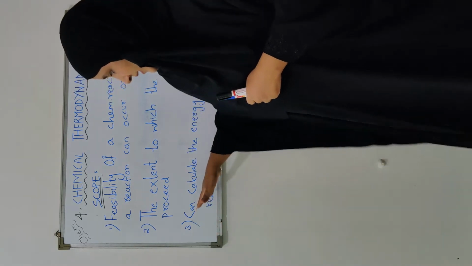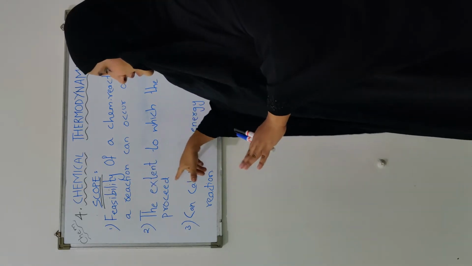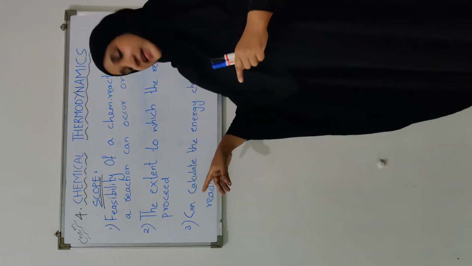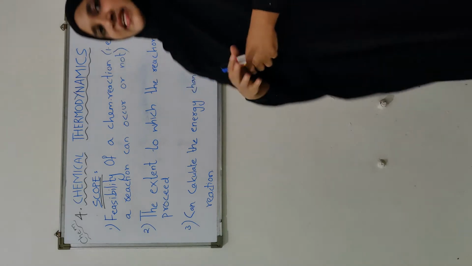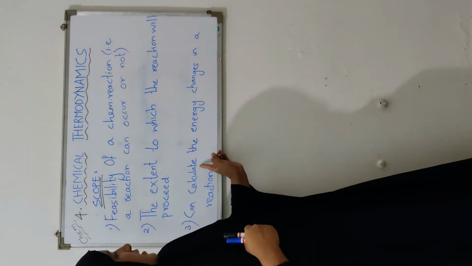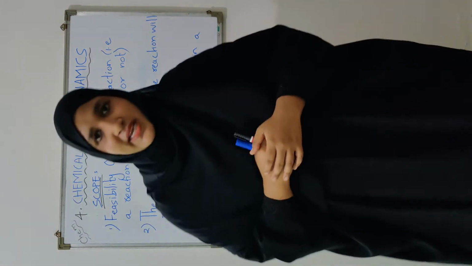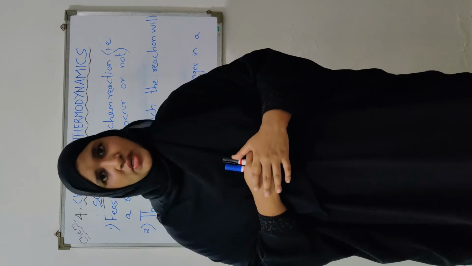And the last one is, if the reaction is possible to a good extent, we can also calculate the energy changes that will be involved in a chemical reaction, okay? The last point is that we can calculate the energy changes in a chemical reaction or in any other physical process, okay?